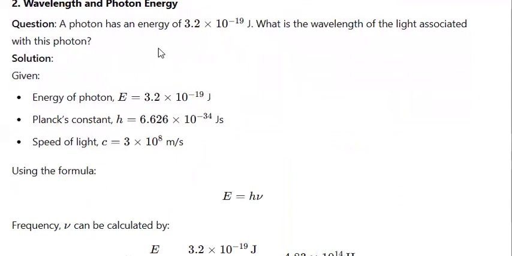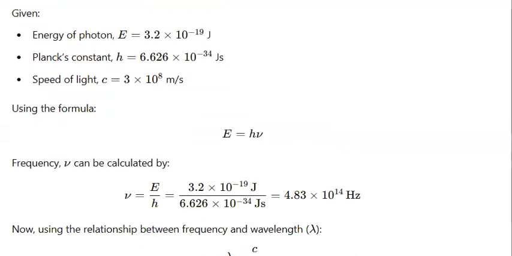Now we come to the next question. They asked that the photon has 3.2 times 10 power minus 19 joules energy. We have to calculate its wavelength. According to the formula, we know that E equals hv, where v is the frequency. The formula which denotes the relationship between speed, frequency and wavelength is v equals f lambda, and we know that the speed of light is fixed. It's 3 times 10 power 8 meters per second. So we just plug in the values over here, and the answer is 4.8 times 10 to the power 14